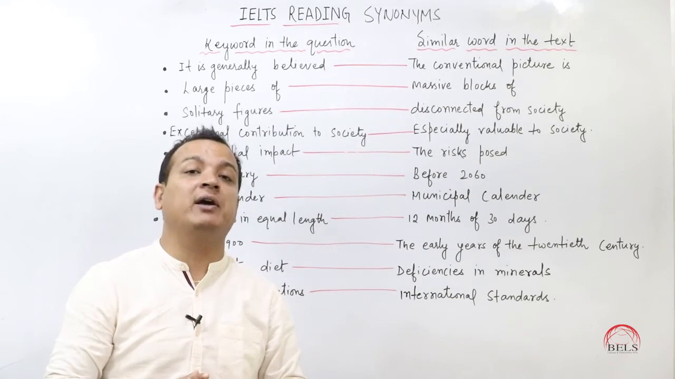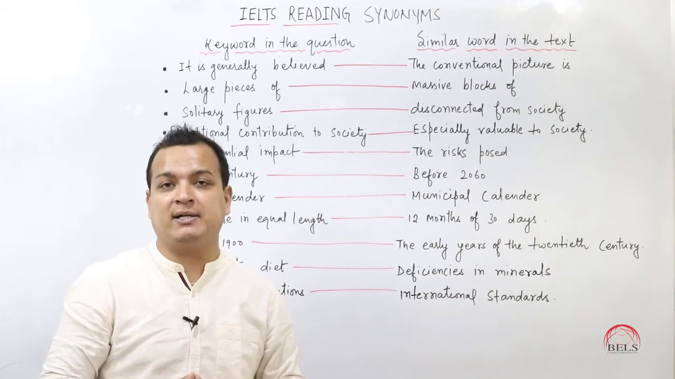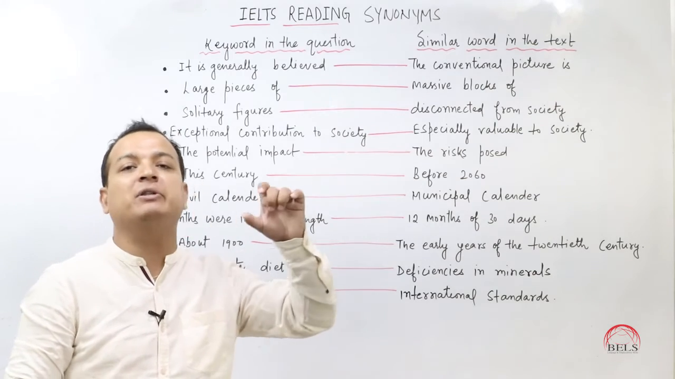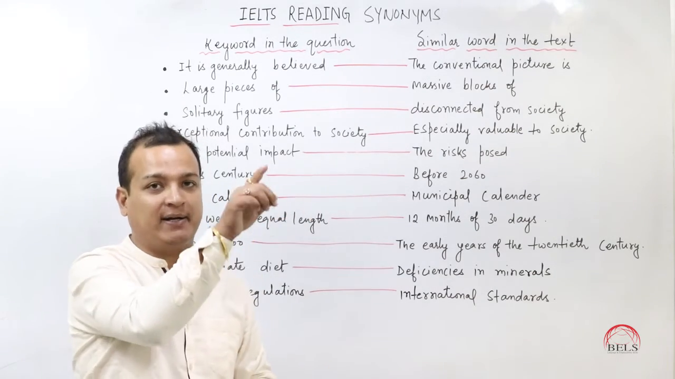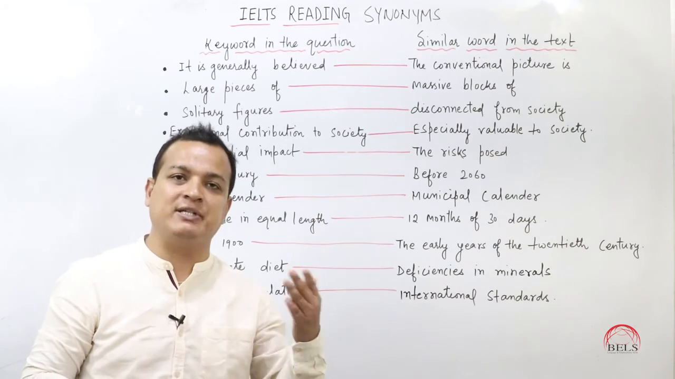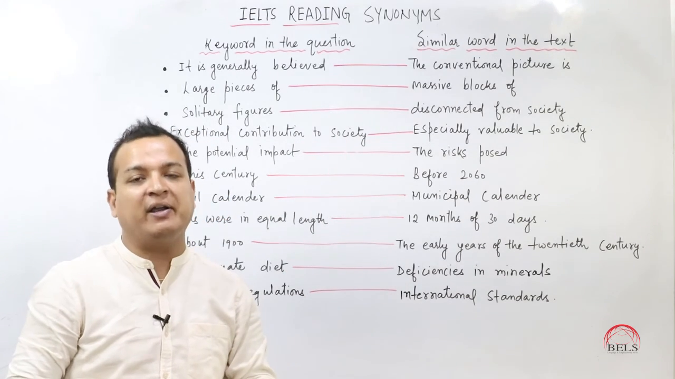This is the way to find out the answer. And what you can do for this, you can simply use a highlighter to highlight the keyword in the question and try to figure out the same meaning in the passage, and highlight there. So it will be easy for you, because true, false, not given statements will follow the sequence. So it will be very easy and convenient for you to find out the answer.